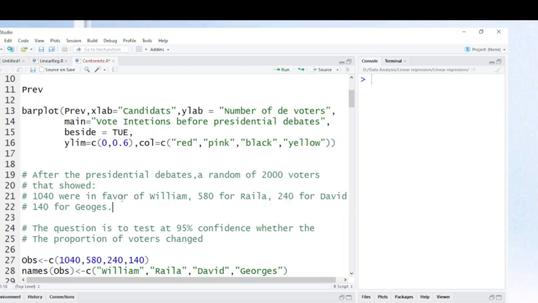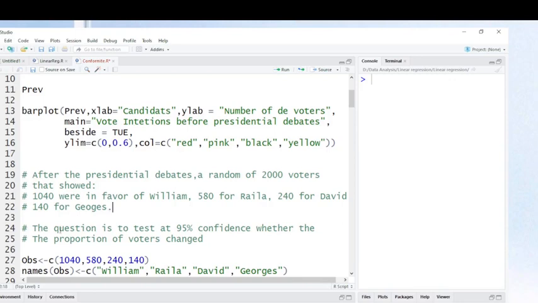Suppose that these are the results of our survey after presidential debates. Now the question is, when we consider these results from our survey, did the voters change their vote intention when we compare the predicted votes and after the presidential debate?